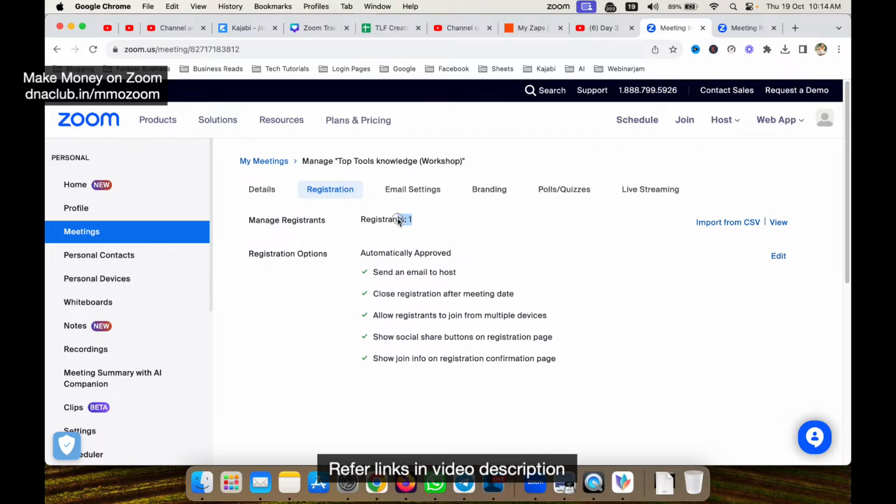And you can actually see the data of all the people who have registered for the meeting. And anytime you can export this into CSV format, the people who have registered for the meeting, okay?